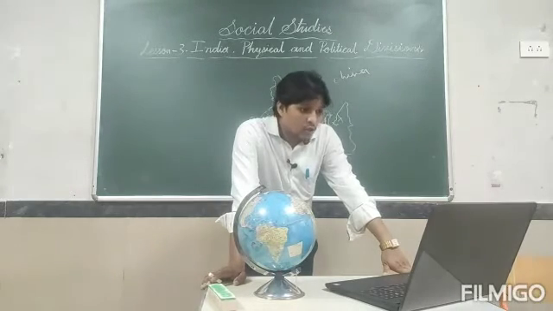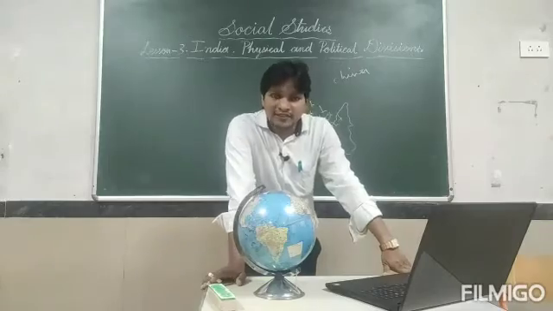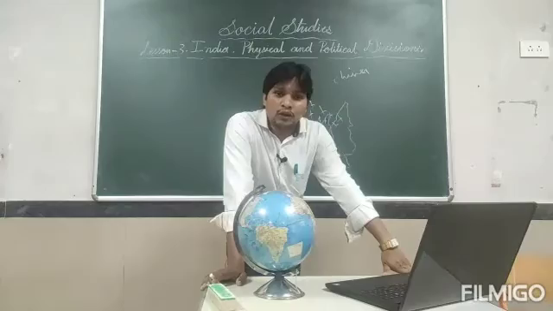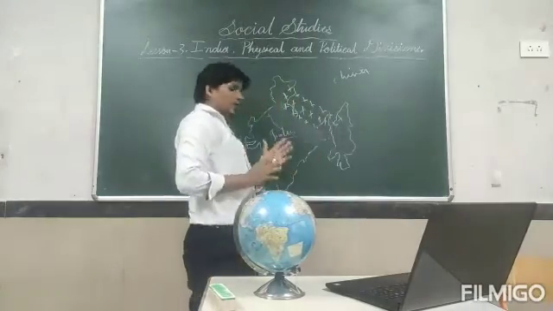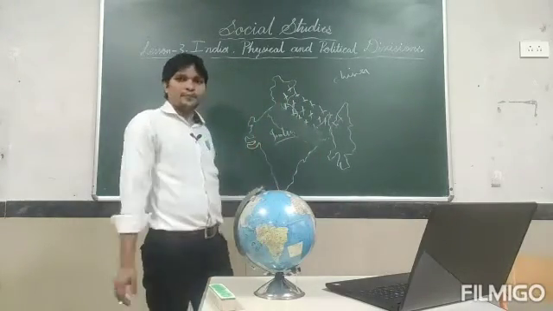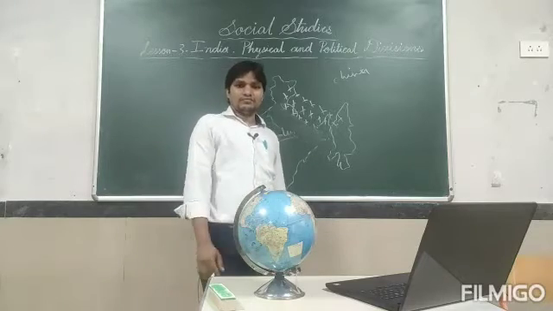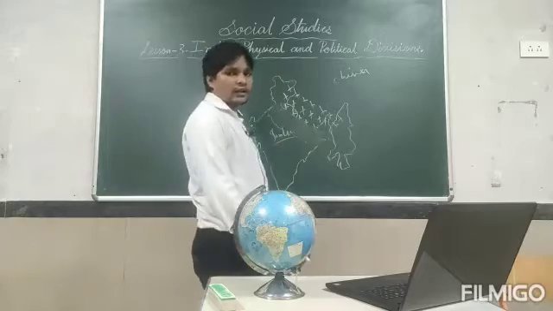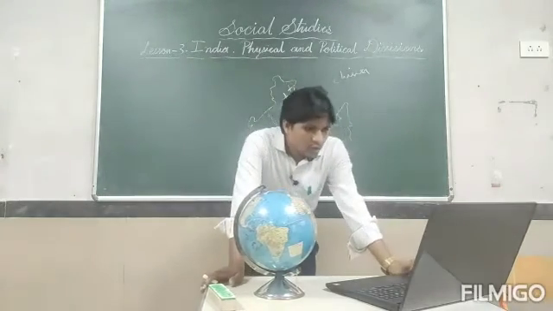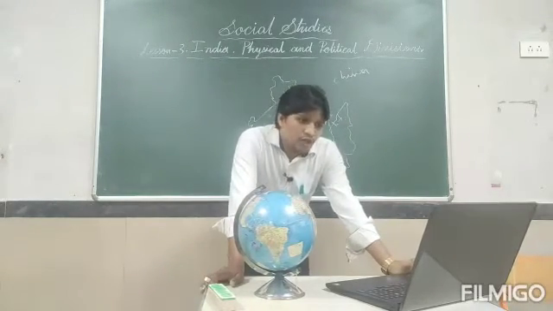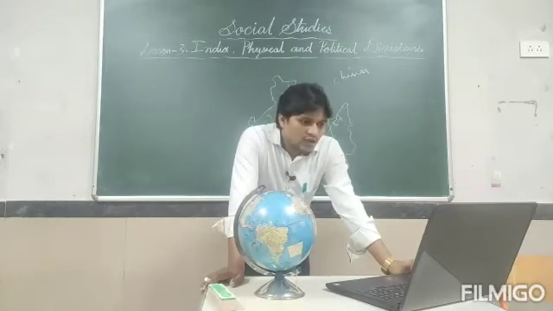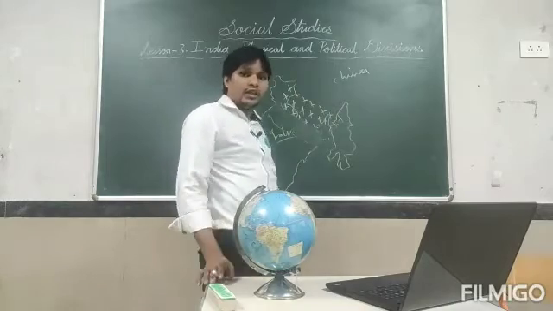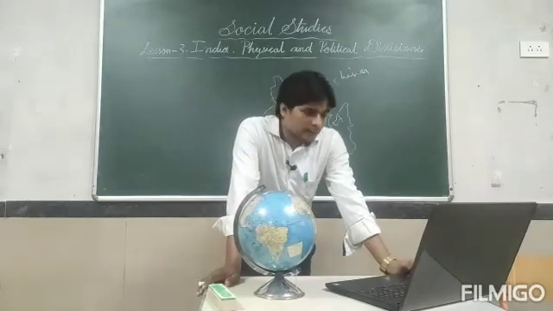This area is also known as the Gangetic plain. Why? Because the Ganga river created the northern plain area. Not only the Ganga river but also Yamuna, Ravi, Satluj, which originate from the Himalaya, all created the Gangetic plain or the northern plain area.